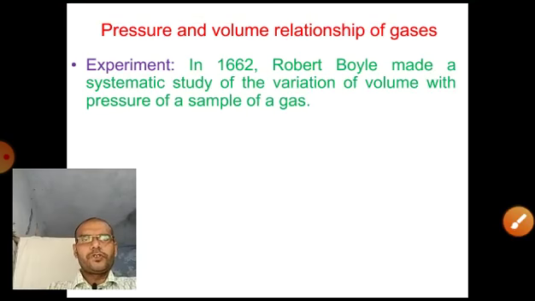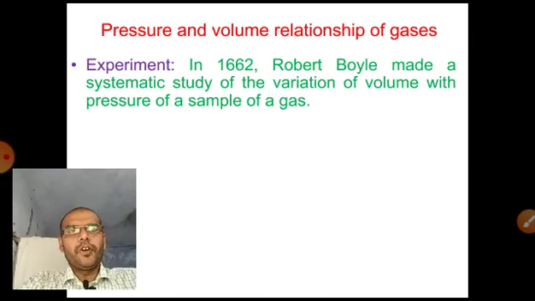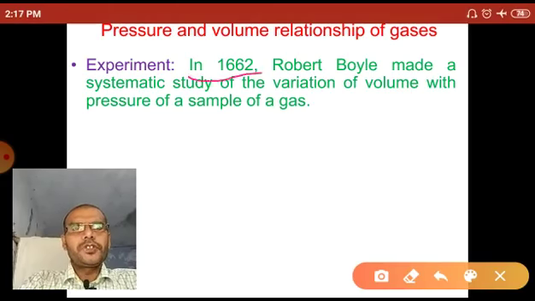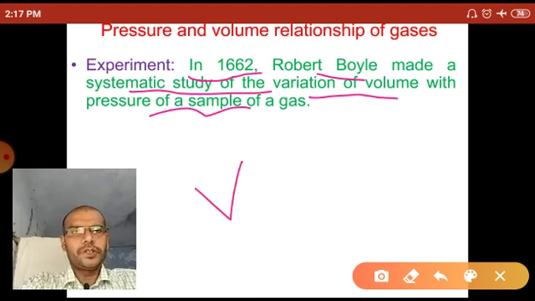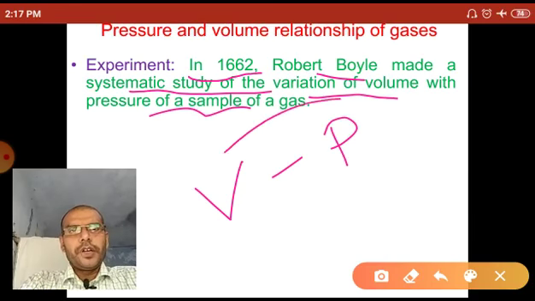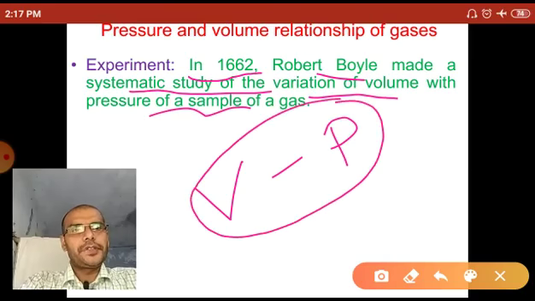So let's see the experiment performed by Robert Boyle. In 1662, Robert Boyle made a systematic study of the variation of volume with pressure for a particular sample of a gas.